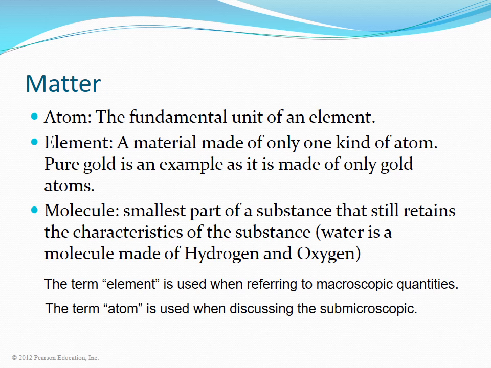Matter is composed of atoms, and an atom is a fundamental unit of an element. Elements are materials made of only one kind of atom. Pure gold is an example, as it is made of only gold atoms. A molecule is the smallest part of a substance that still retains the characteristics of the substance. Water is a molecule made of hydrogen and oxygen. The term element is used when referring to macroscopic quantities. The term atom is used when discussing the submicroscopic.